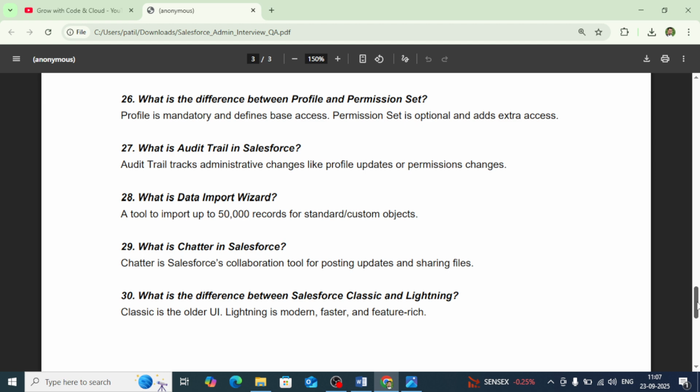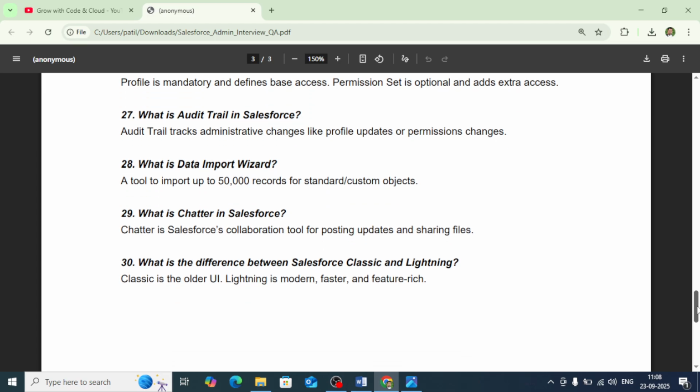Then the next question is, what is the difference between profile and permission set? Profile is mandatory and defines base access for a user. Permission set is optional and adds extra access. So whenever you are creating a user, assigning the profile is mandatory, and the profile will decide what operations a user can perform once logged in, which means CRUD operations, create, read, write, delete, will be decided by the profile only. And if you have not given some permission, or if you want to give some extra permission to a particular user, you can create a permission set and assign it to that user, so that you can give extra permissions without changing the profile.